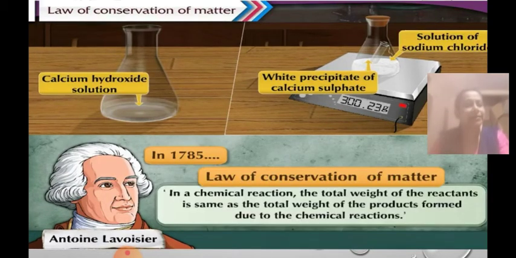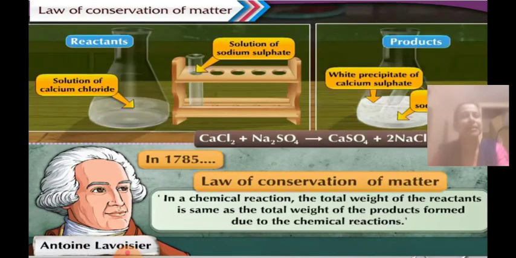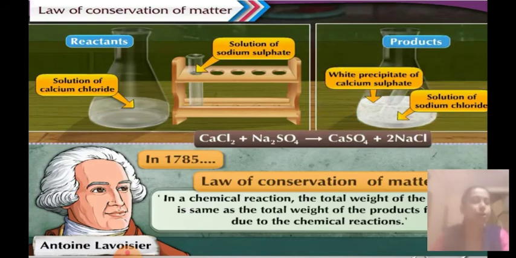From his observation he stated that in a chemical reaction, the total weight of the reactants is the same as the total weight of the products formed due to the chemical reaction. The ones which are taking part in the reaction are called the reactants, and the ones which are newly formed are called the products.